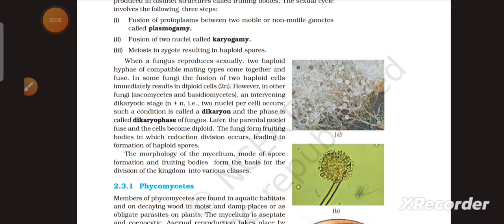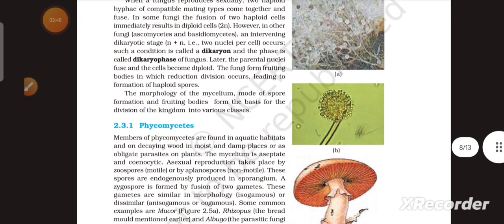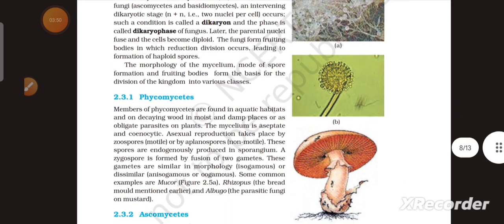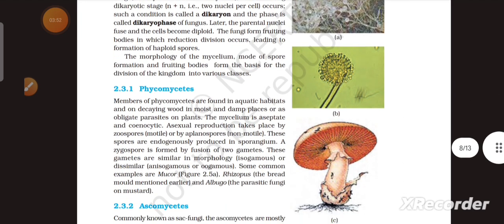The morphology of mycelium, mode of spore formation, and fruiting bodies form the basis for the division of the kingdom into various classes. First one is Phycomycetes. Members of Phycomycetes are found in aquatic habitats, on decaying wood in moist and damp places, or as obligate parasites on plants.